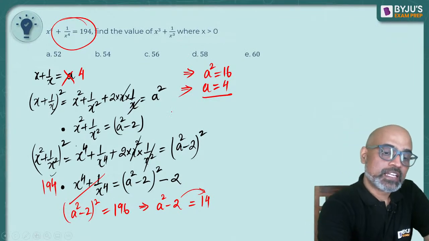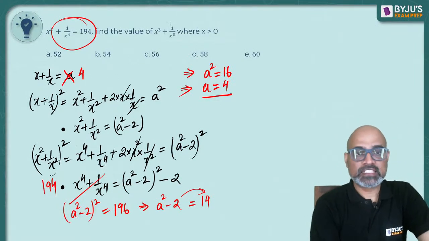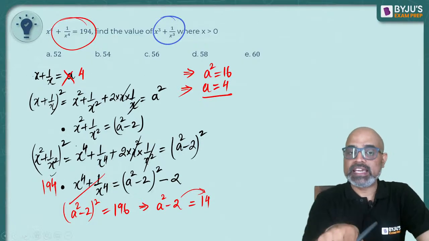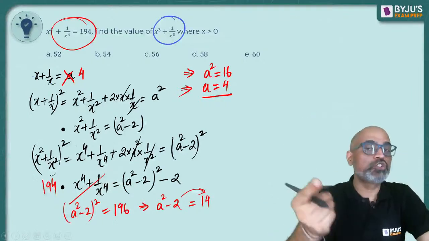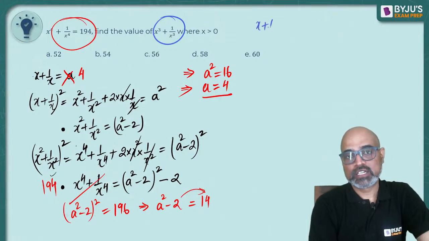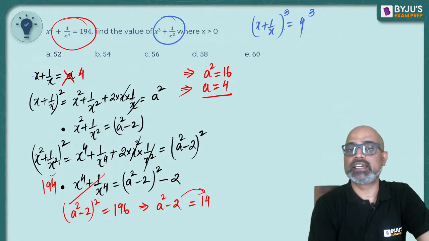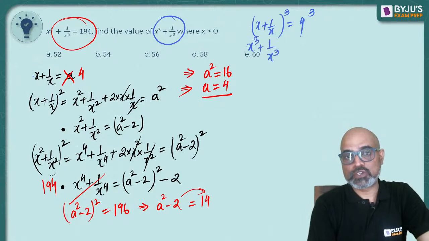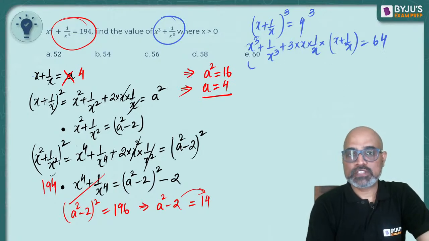Okay. Then what is the next step now? The next step is I need to figure out what is x cube plus 1 by x cube. So from x plus 1 by x, how will you generate x cube plus 1 by x cube? That also we have seen today, right? We will cube on both the sides. So x plus 1 by x is equal to 4. If I cube on both the sides, (a plus b) whole cube is given as a cube plus b cube plus 3ab into (a plus b), right? And this is 64. This is what is asked.